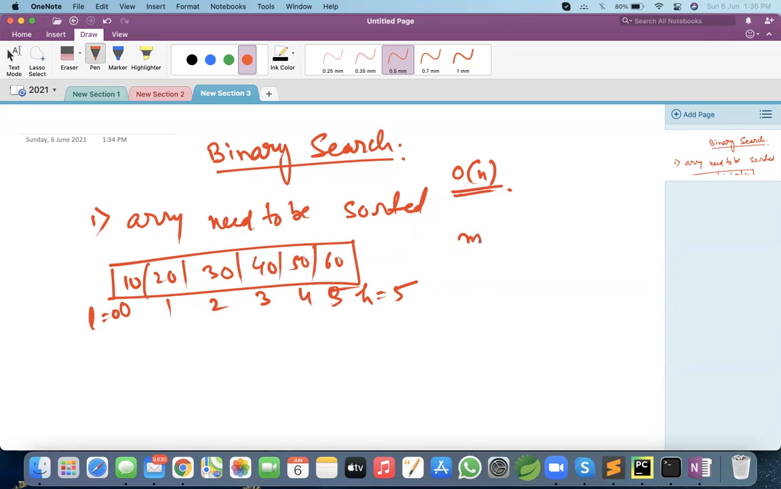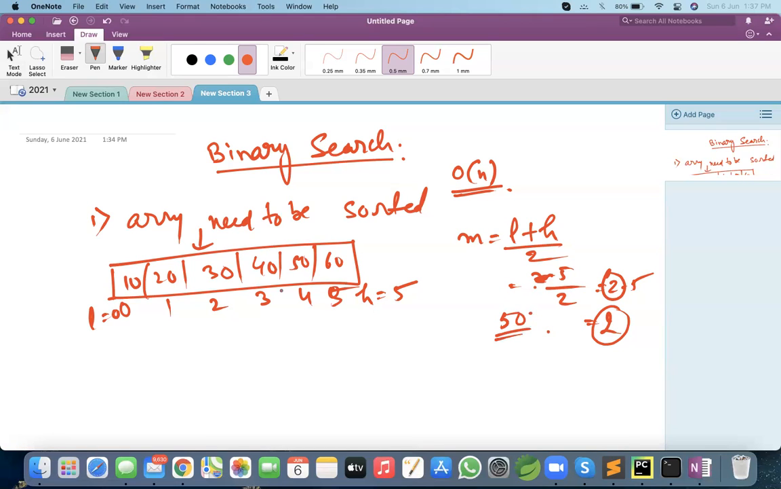So how can we find the middle element? Middle equal to (low plus high) divided by 2. So it is 5 plus 0 divided by 2, which is 2.5. Correct. So we take the integer part, so the middle value is 2. So this is my middle, 30. Okay, so let us assume we are searching for the value 50.